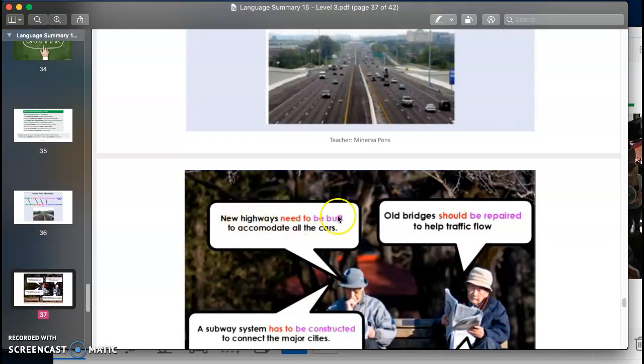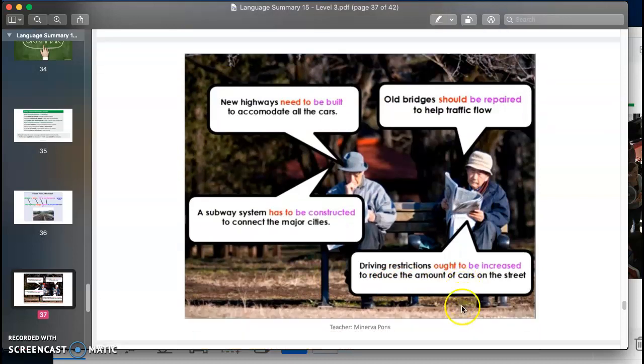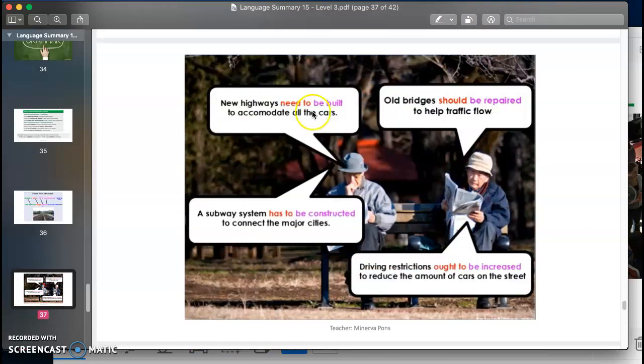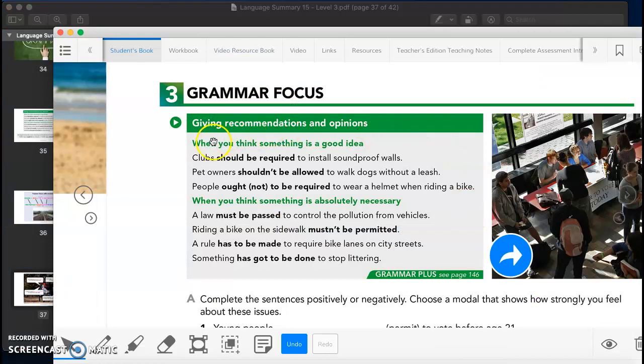New highways need to be built to accommodate all the cars. Old bridges should be repaired to help traffic flow. In here, she is basically saying this is a good idea. A subway system has to be constructed to connect the major cities. Driving restrictions ought to be increased to reduce the amount of cars on the street. So basically, as you can see, we are using the same structure in here.